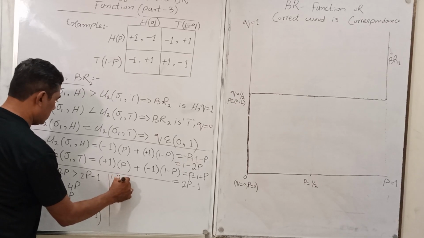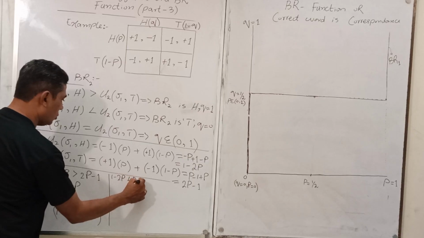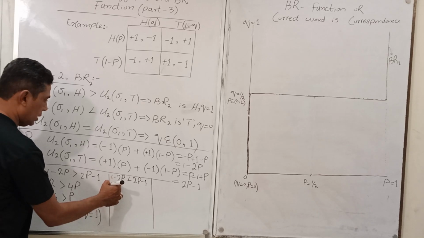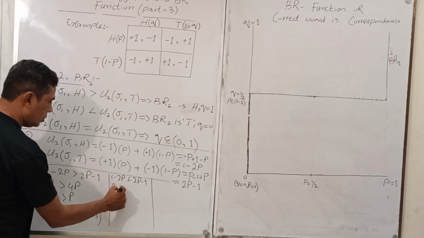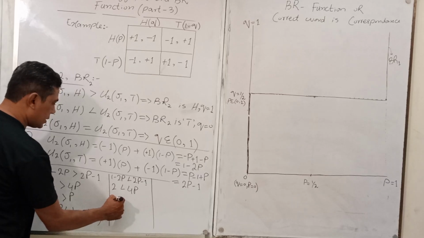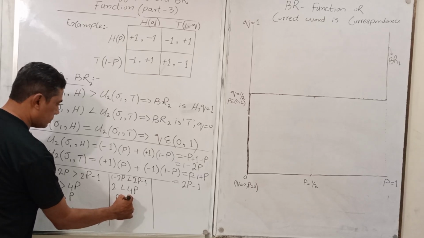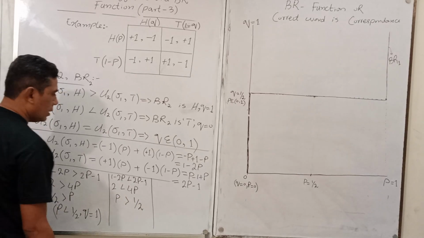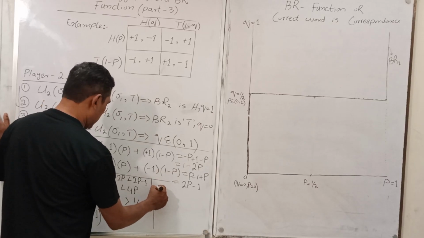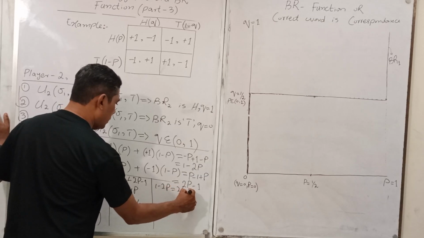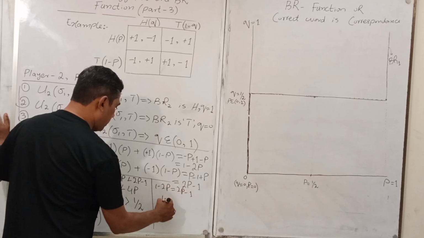1 minus 2p less than 2p minus 1. So what about your third condition? Move this one here. So it is 2 less than 4p. So now in this condition, p is greater than 1 upon 2. Clear? And similarly, when you have 1 minus 2p equal to 2p minus 1, so p equal to